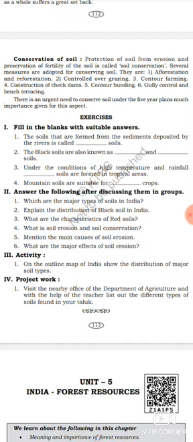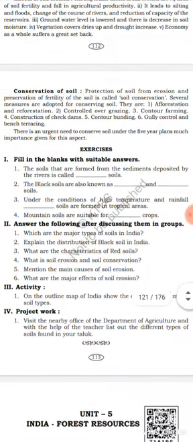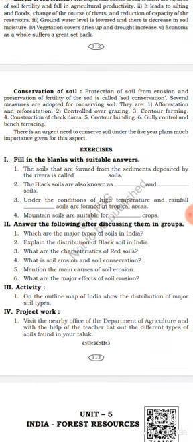Got it, dear students? This is the fourth lesson in geography, the Indian soils. In case you have any doubts in today's topic or today's lesson, you can call and ask. Surely I will clarify your doubts.